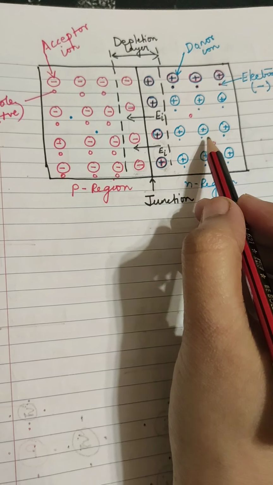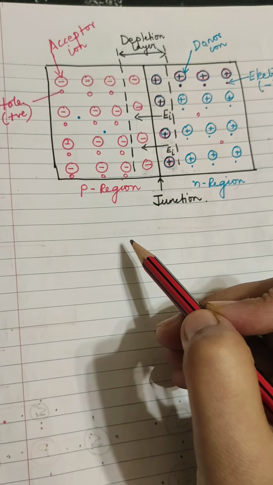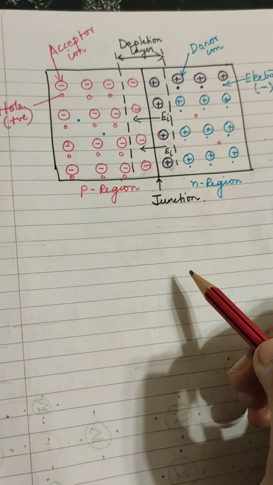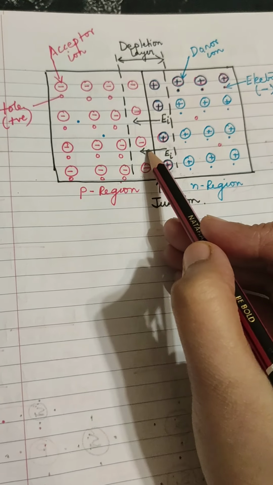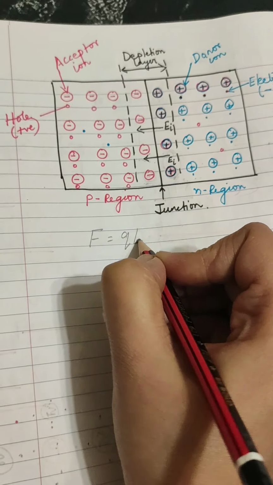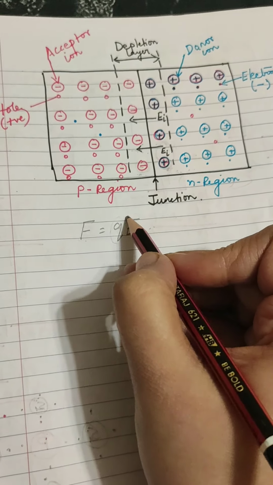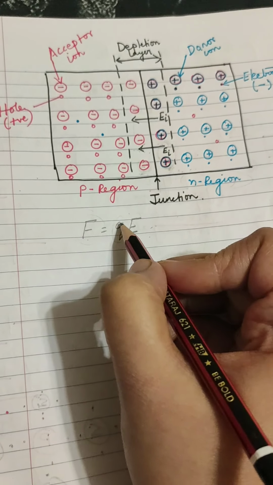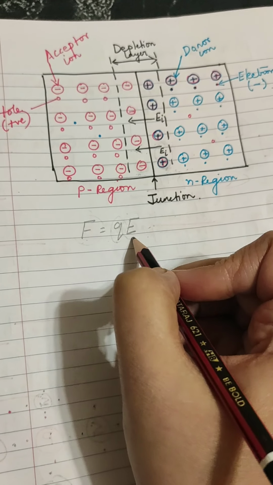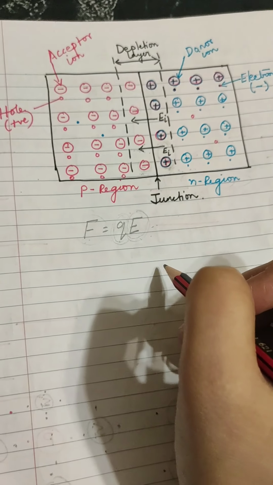Why? Because the minority charge carriers in the N region are holes. Holes carry positive charge, we know, and positive charge moves in the direction of the field. We know from electrostatics, Coulomb's law, F equal to QE: if there is a charge Q placed in an electric field E, then the force acting on the charge Q is F equal to QE. If this charge is positive, it moves in the direction of the field. If this charge is negative, it moves opposite to the direction of the field.